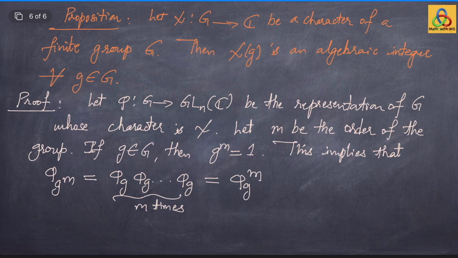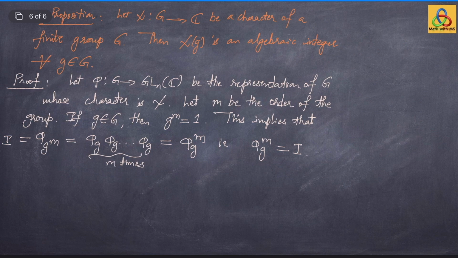But notice that g to the power m is 1, so phi of g to the power m is the same as phi of 1, which is the identity matrix. So, that is, the matrix phi of g is of order m. My claim is that phi g is a diagonalizable matrix.